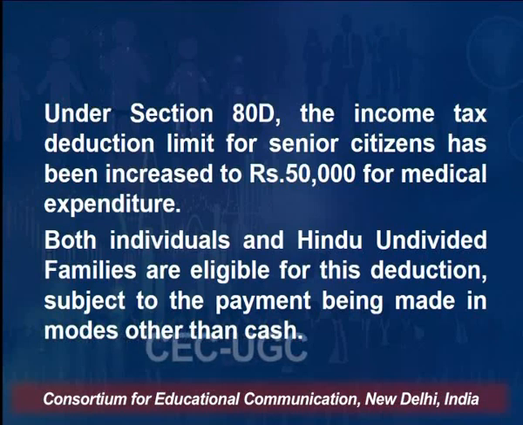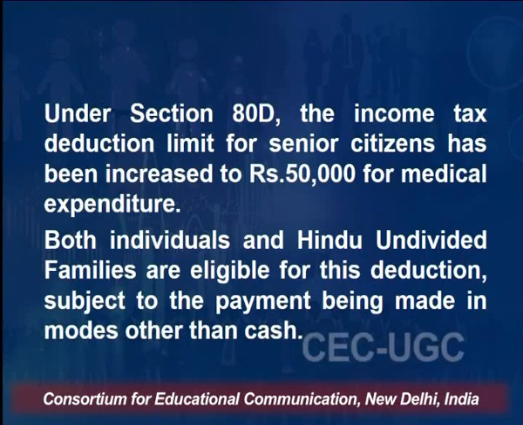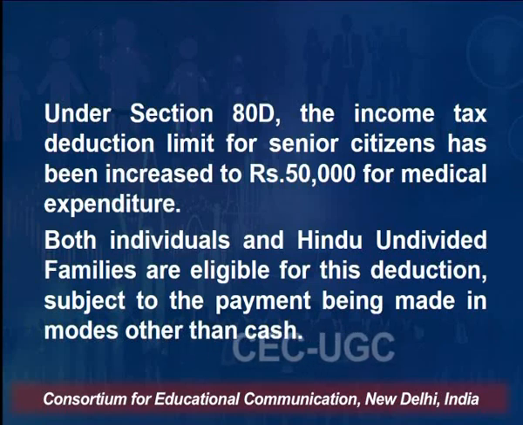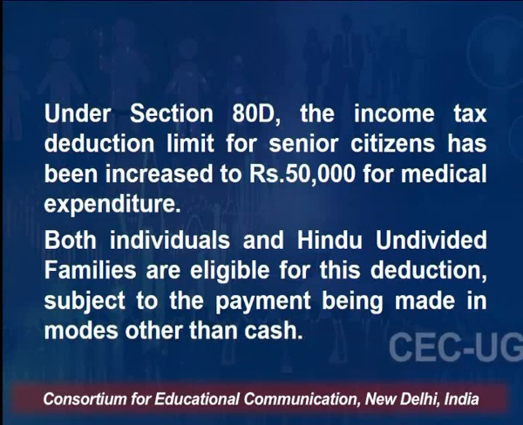But if my parents are senior citizens, right? For the insurance policy taken for a senior citizen under section 80D, the income tax deduction limit for senior citizens has been increased to 50,000 rupees for medical insurance, right? So if a person is up to the age of 60, then health insurance can be taken up to 25,000 rupees.